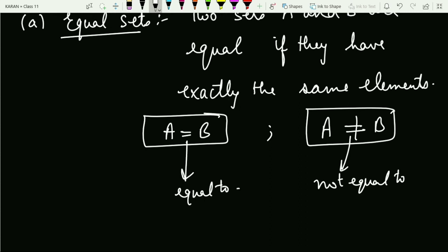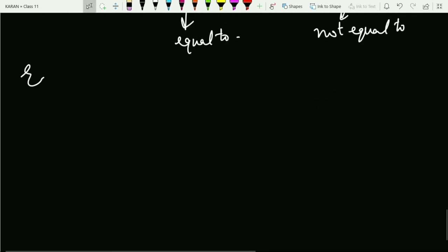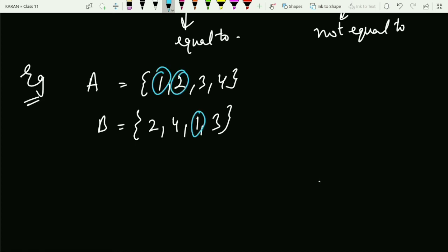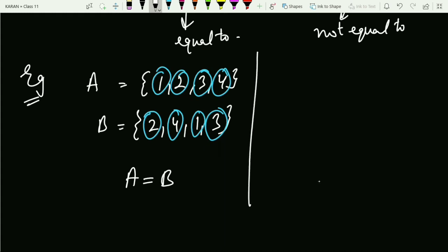Fine with this. Now let me take an example. If my set A is {1, 2, 3, 4} and my set B is {2, 4, 1, 3}, are these two sets equal? You need to check. 1 is here, yes. 2 is here, yes. Similarly for 3 and similarly for 4. So the elements are exactly the same, so you will say that A is equal to B.